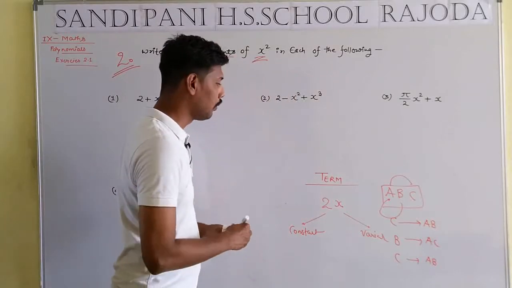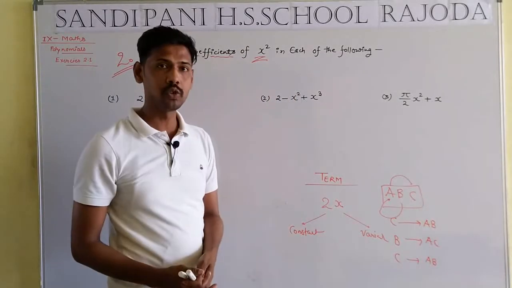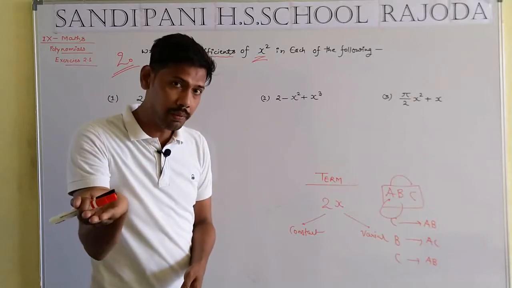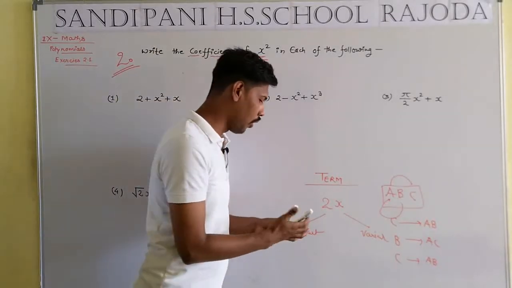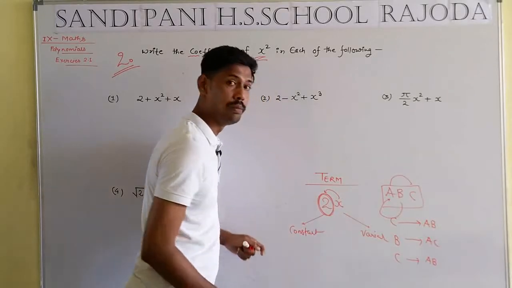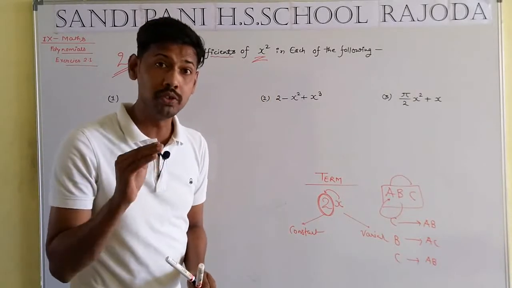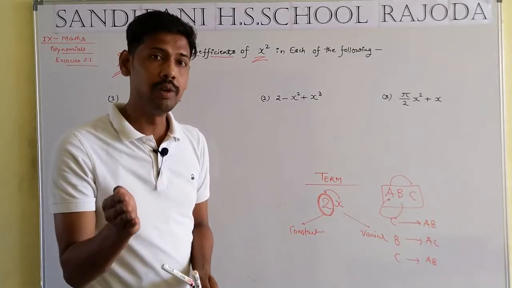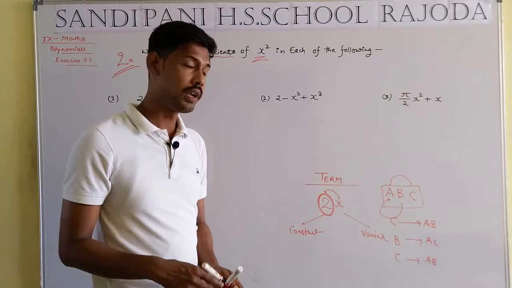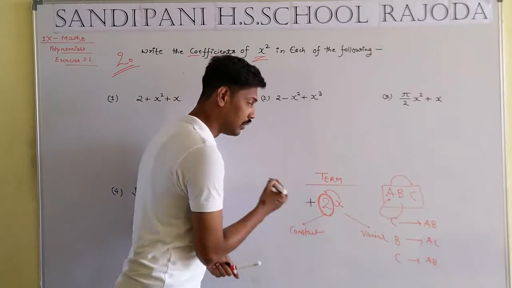In the case of 2x, 2 is a constant and x is a variable. The coefficient of x, that means the multiplying factor, will be equal to 2. Which type of 2, positive 2 or negative 2? Okay, positive 2.